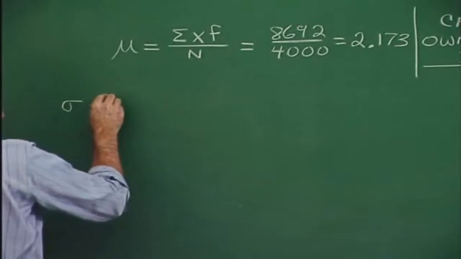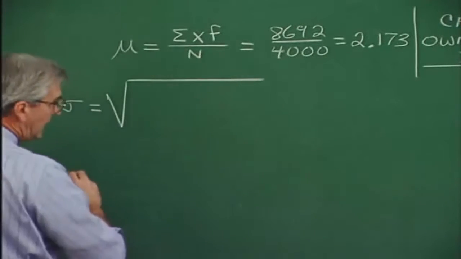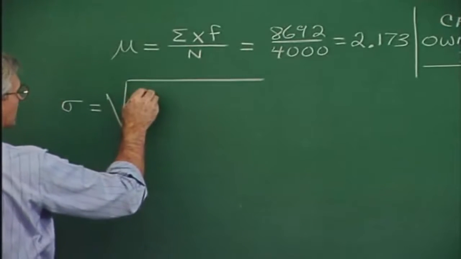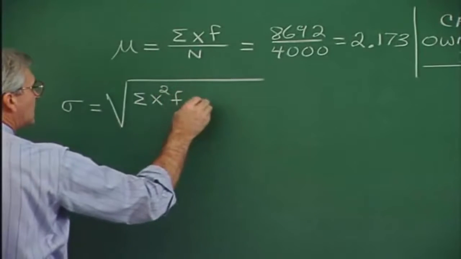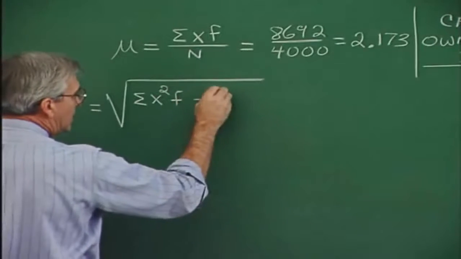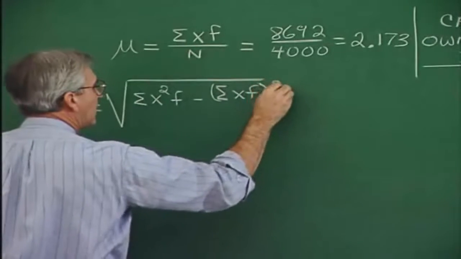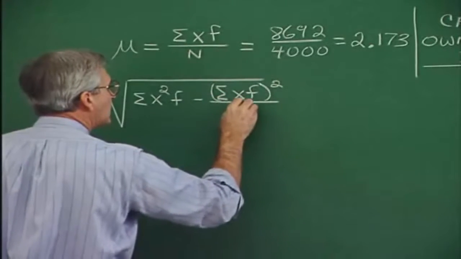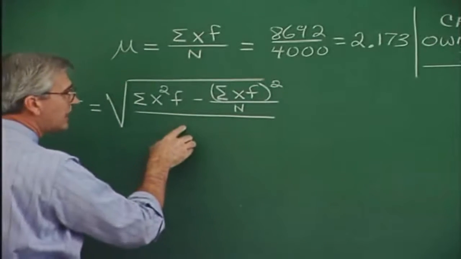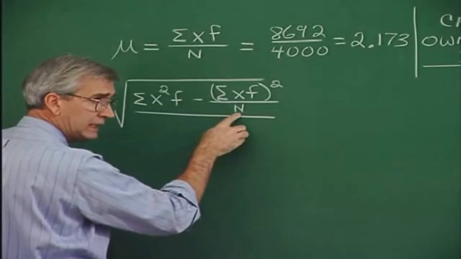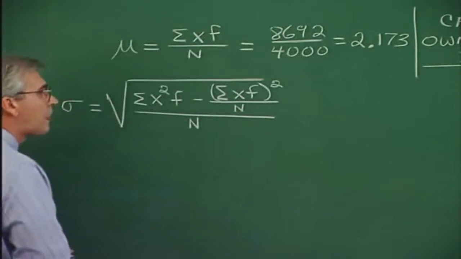At any rate, I'm just combining everything here into one expression: the sum of x squared f minus the sum of xf, squared over n, all over n. If we were talking about a sample, this would be n minus 1, and this would be a little n. But here we're talking about a population, so it's big N.